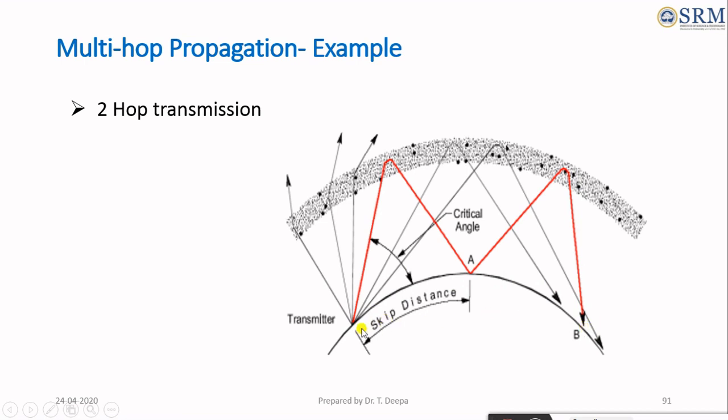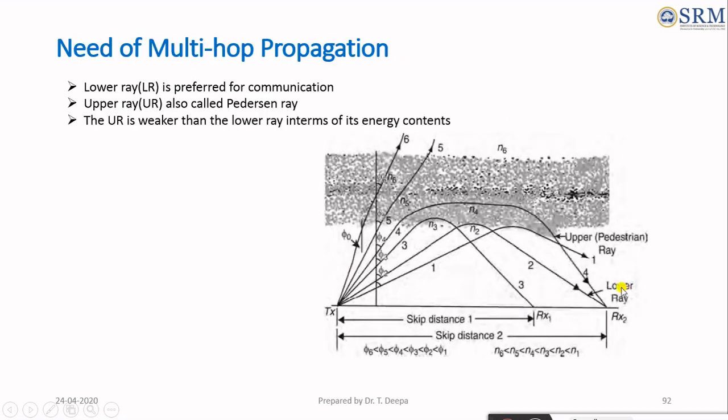So the skip distance: when the wave is transmitted from the transmitter to the receiver at point P, the skip distance is measured. This is skip distance 1, and A to B is another skip distance, skip distance 2. So the figure shows the two-hop transmission situation.